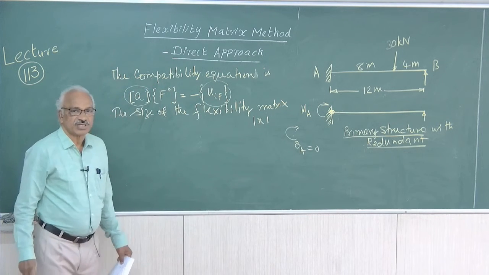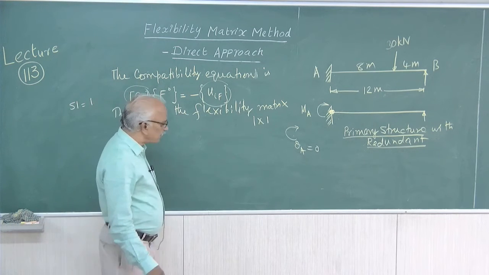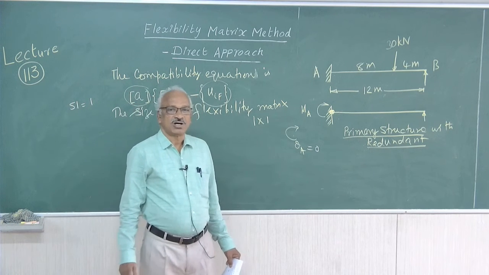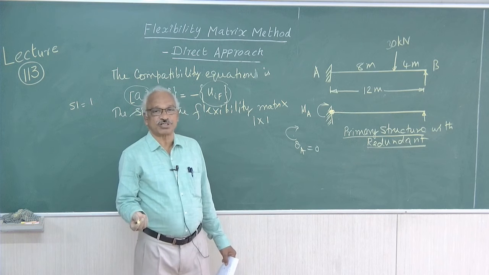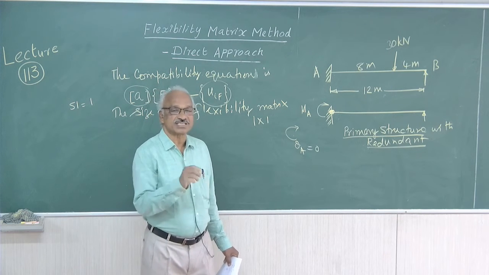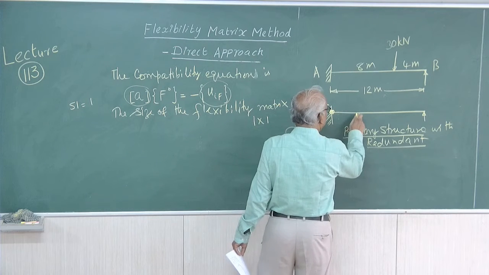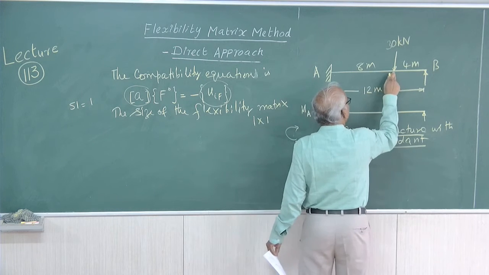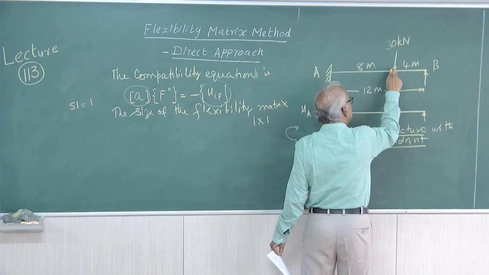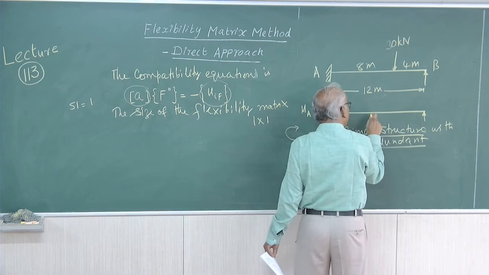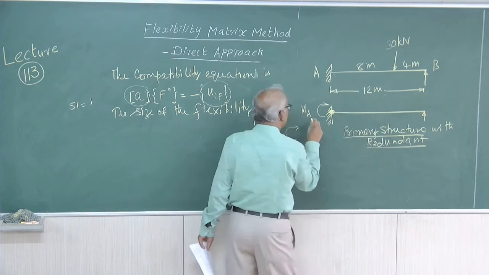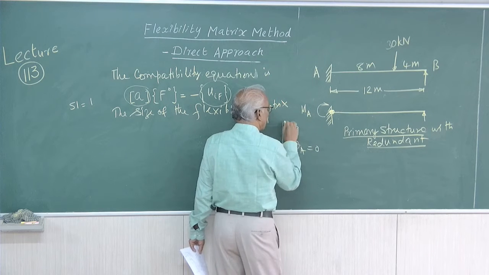UIF is the displacement due to the given system of force in the primary structure. So this is the primary structure, this is the loading. So due to this loading on the primary structure, what is the displacement along the coordinate?